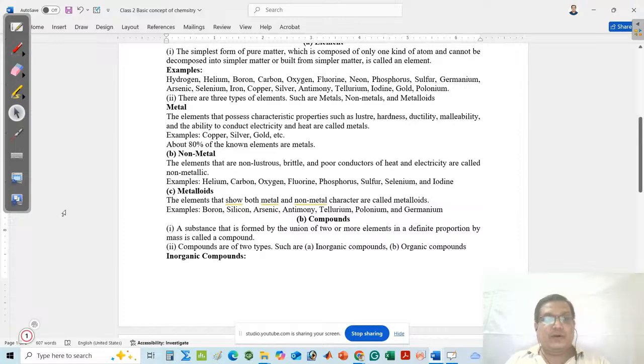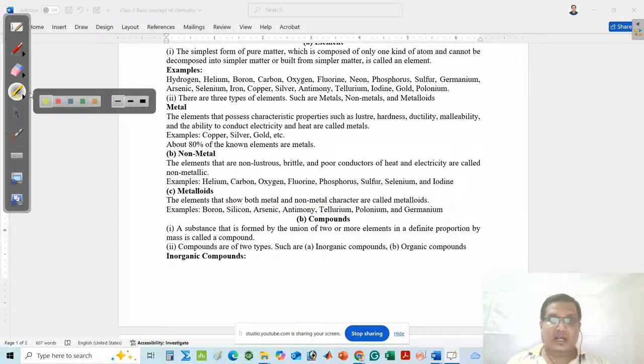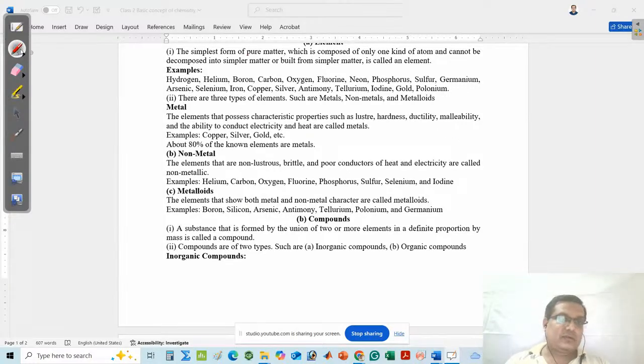Next, I will move on to the compound, that is, Jaugika. Take an example. Suppose I want to say water. I will take water as an example of a compound.